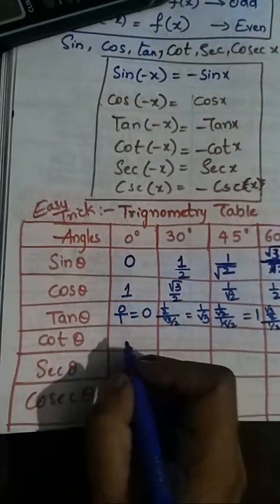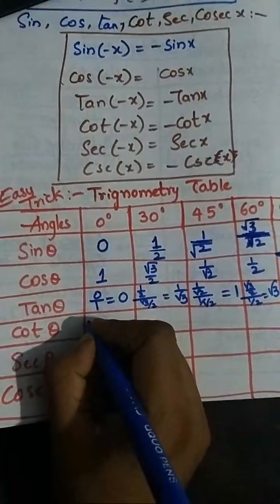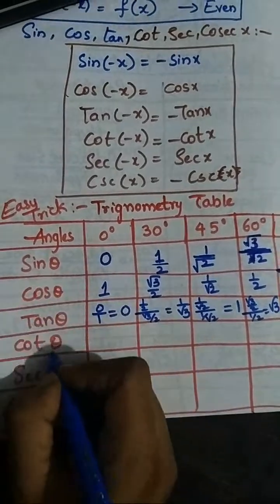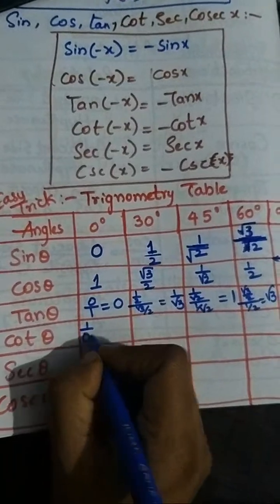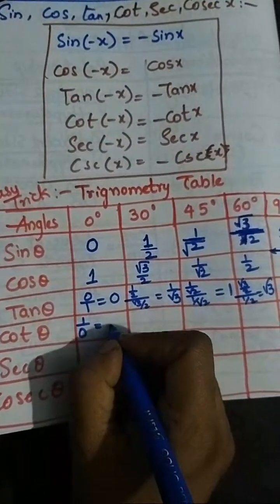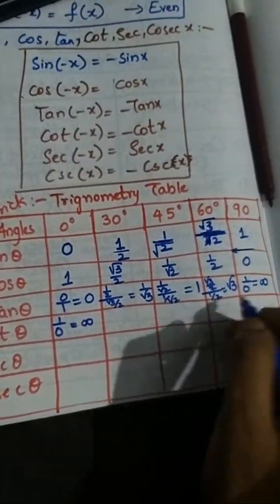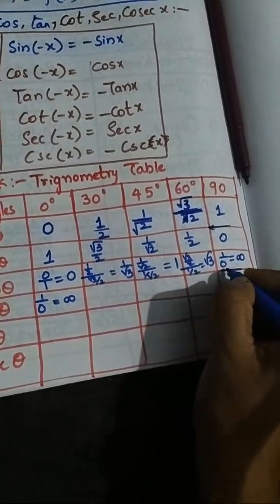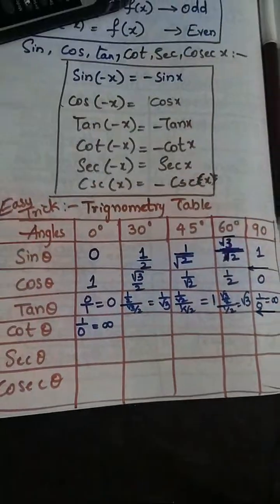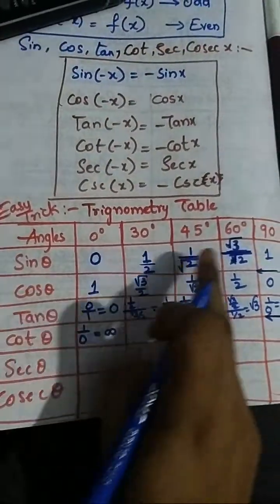Okay, now cot theta. Cot theta means cos by sin, so 1 by 0, that is how much? Infinity. We have to write this in reverse order.